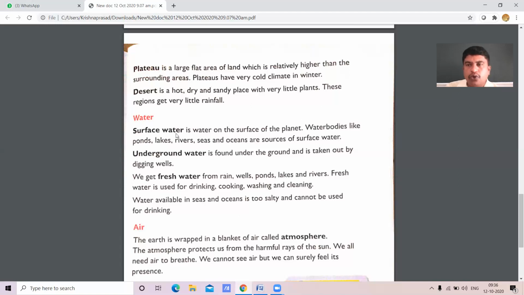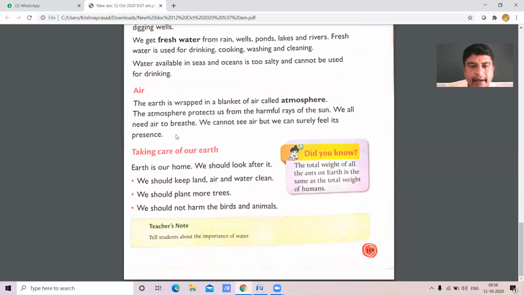Now we shall move on to air. My dear students, air is so important, right? Oxygen. How do we breathe? We breathe with the help of oxygen. The earth is wrapped in a blanket of air, which is called the atmosphere. The atmosphere protects us from the harmful rays of the sun.